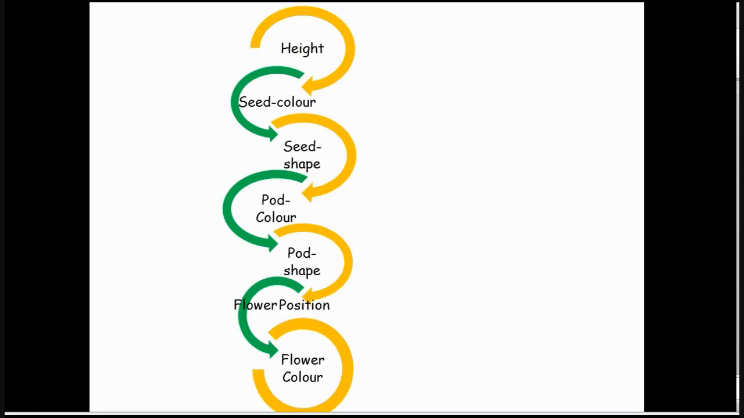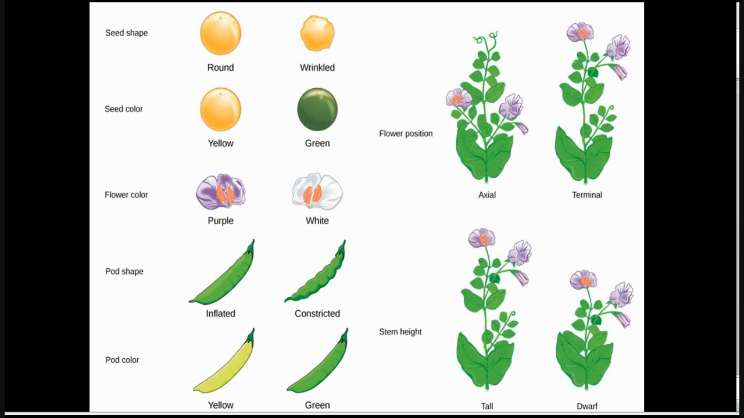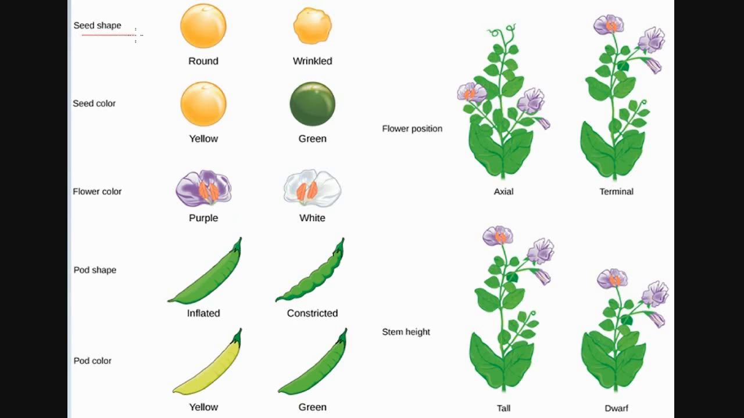He studied various aspects of pea plants, such as the height, seed color, seed shape, pod color, pod shape, flower position, flower color, etc. You can see it in here. The seed shape can be round or can be wrinkled. Also, the seed color can be yellow or green. Flower color can be purple or can be white.